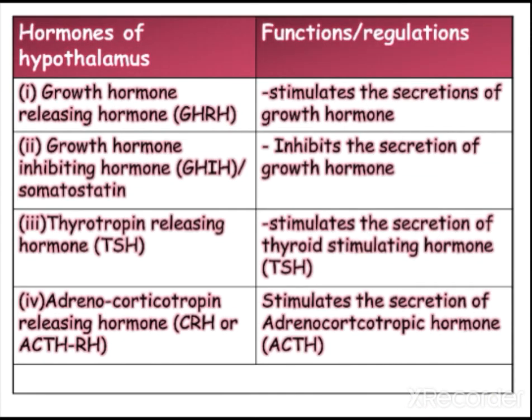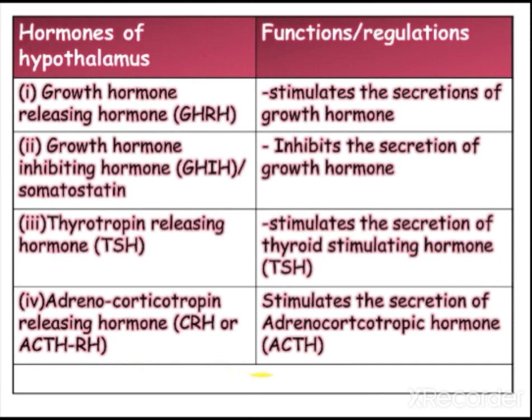Now let us study the list of hypothalamic hormones and their functions. First, growth hormone releasing hormone, GHRH. It stimulates the secretion of growth hormone. Growth hormone inhibiting hormone, or somatostatin, inhibits the secretion of growth hormone. Thyrotrophin releasing hormone stimulates the secretion of thyroid stimulating hormone.